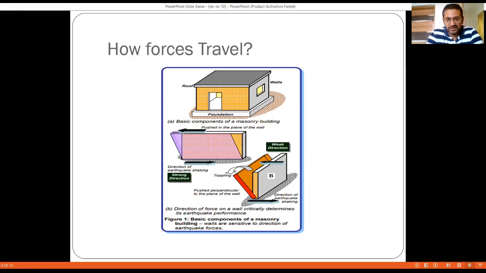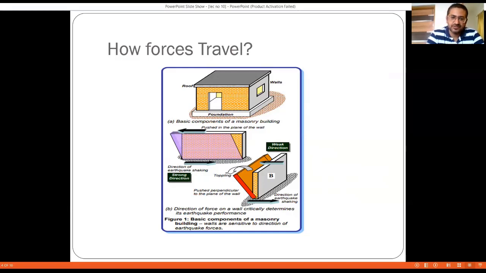Why? Because it is the minor axis of the wall, that is the width of the wall. What is going to be the width of the wall? In case of load bearing structures or masonry structures, the width of the wall is going to be up to 450. It is 230, then 350, then 450, right? And then maximum 600. But those 600 thick walls were seen in the old era. In the present era, we do not see such kind of strong construction. So the maximum width of the wall that we will see in today's time is 350, right?